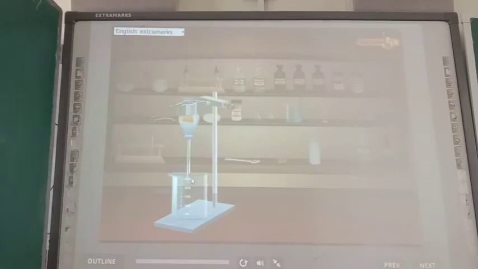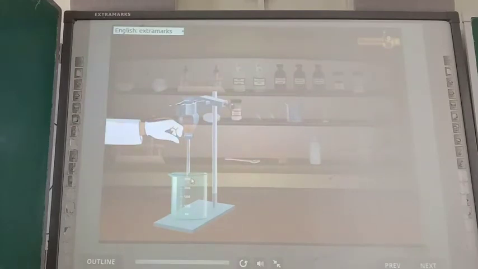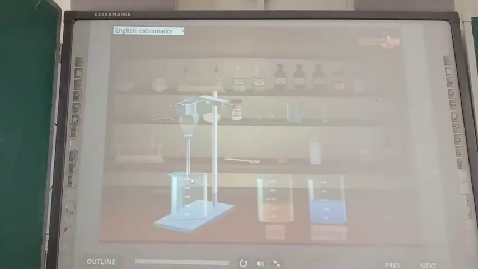The upper layer is of oil because it is lighter than water, while the lower layer is of water. Water is collected by opening the stopcock and oil is left behind in the separating funnel. Oil is collected in another beaker. This method is based on the difference in the densities of the two liquids.